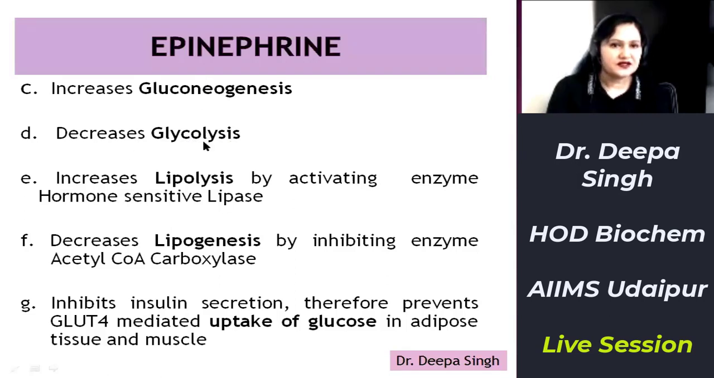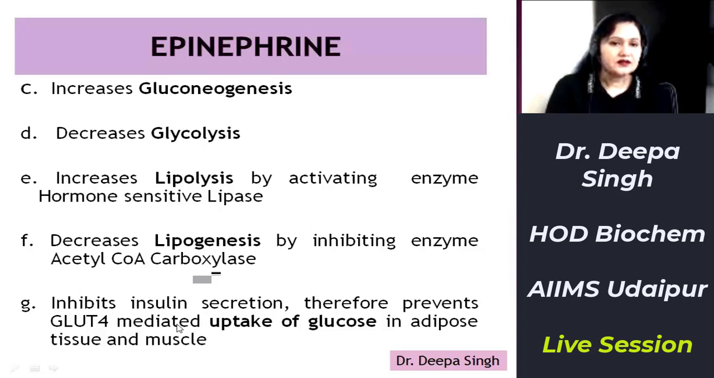Second comes lipid metabolism. It increases lipolysis by the same mechanism, by phosphorylating and activating the enzyme hormone sensitive lipase, it enhances lipolysis. It decreases lipogenesis by phosphorylating and inactivating the enzyme acetyl coenzyme A carboxylase via cyclic AMP.